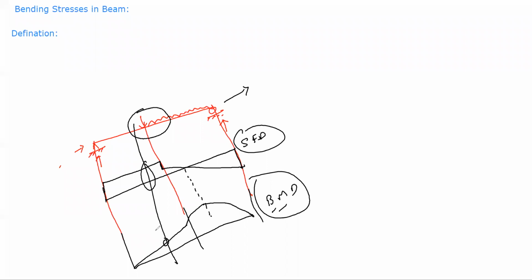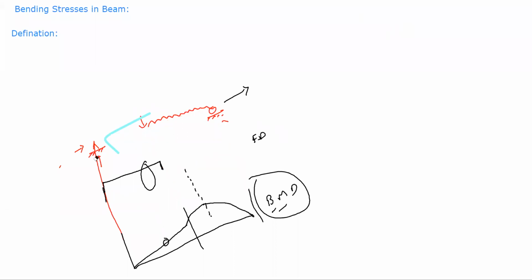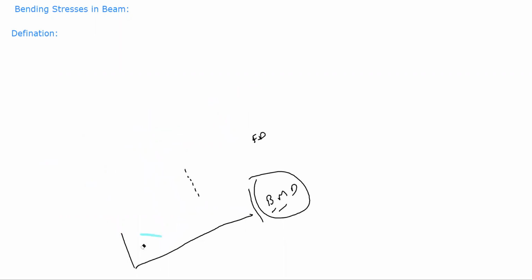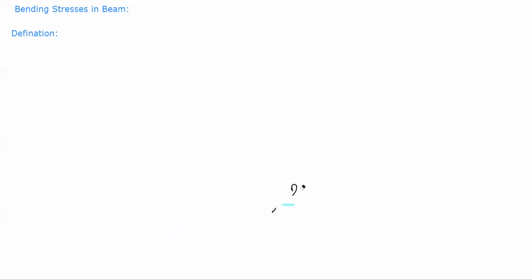Stresses developed due to bending are known as bending stresses, and stresses developed due to shearing action are known as shear stresses. Is it clear to all of you? Please confirm. Okay, next definition is very important: pure bending condition. I think I have already discussed that condition.